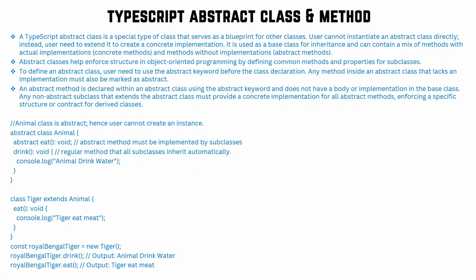Any method inside an abstract class that lacks an implementation must be marked as abstract. An abstract method is declared within an abstract class using the abstract keyword and does not have any body or implementation in the base class. And any non-abstract subclass that extends the abstract class must provide a concrete implementation for all abstract methods, enforcing a specific structure or contract for derived classes. Now let's try to understand this implementation.